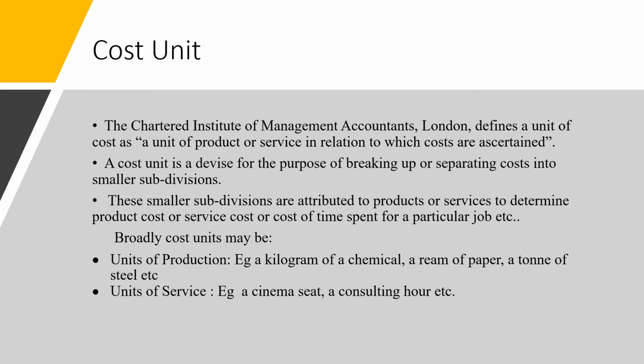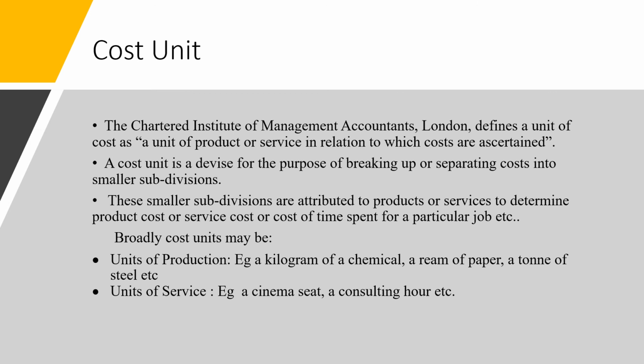And these smaller subdivisions are attributed to the products or services to determine product cost or the service cost or the cost of time spent on a particular job. And again, these cost units might be, for example, units of production.